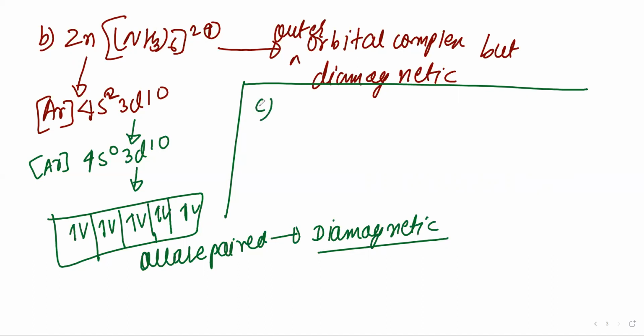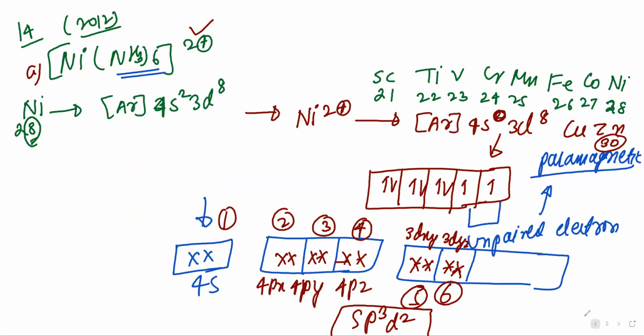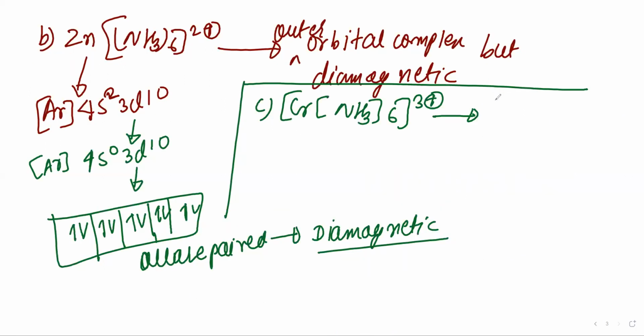Now see the third option, C. That is chromium attached with NH3 6 times, raised to 3 plus. Its electronic configuration, see the previous slides, chromium is 24, so argon 4s1 3d5.